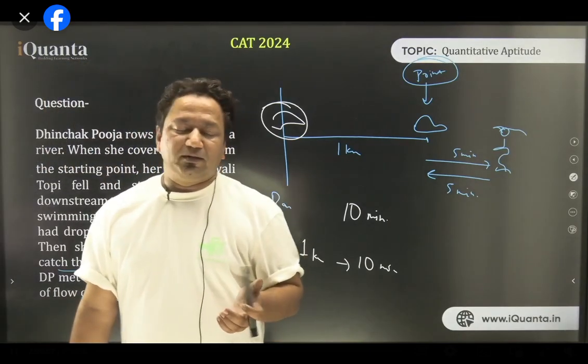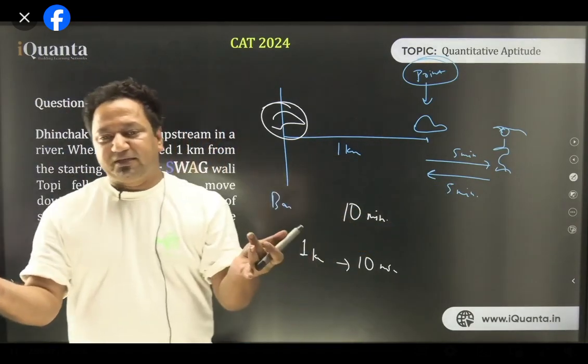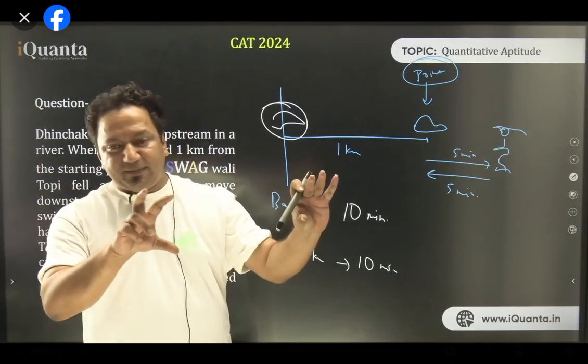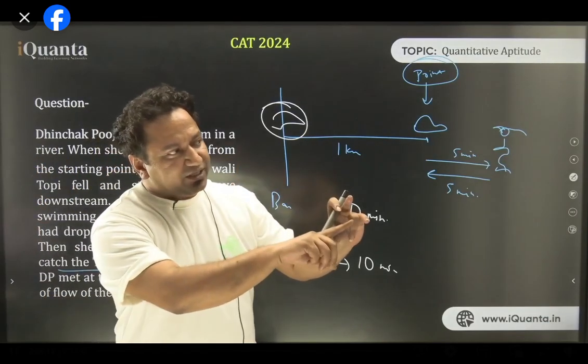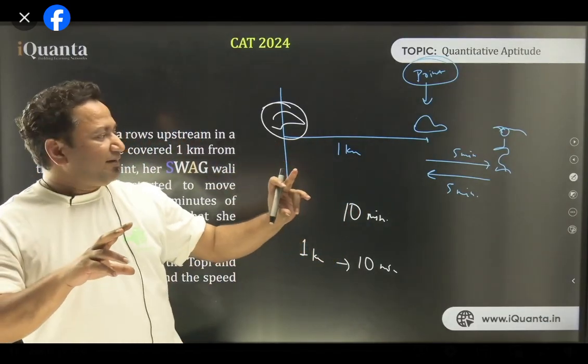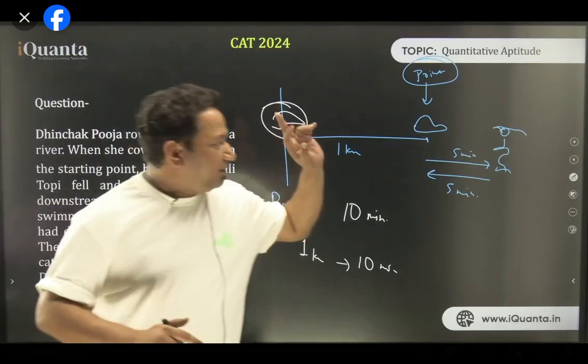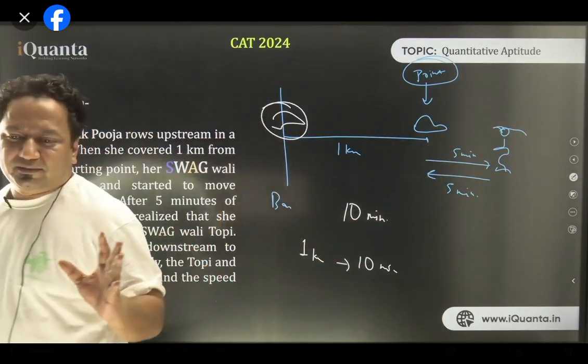When the river is not moving at all, Cap and Pooja both moved for 10 minutes. देखो, stationary हम एक को मानते हैं, इसका मतलब ये stationary हो गया. But considering slow to be stationary, we calculate the time taken. So we calculate time taken to be 10 minutes. 10 minutes is the time for which Pooja and Cap both were traveling.